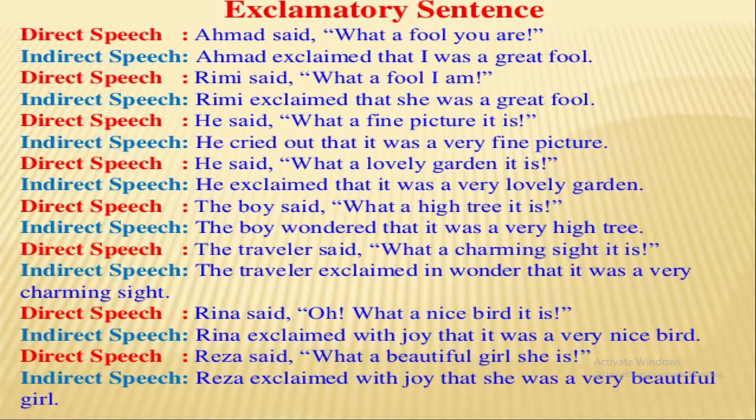He cried out that it was a very fine picture. Here, said is changed into cried out because the reported speech expresses a wonder.